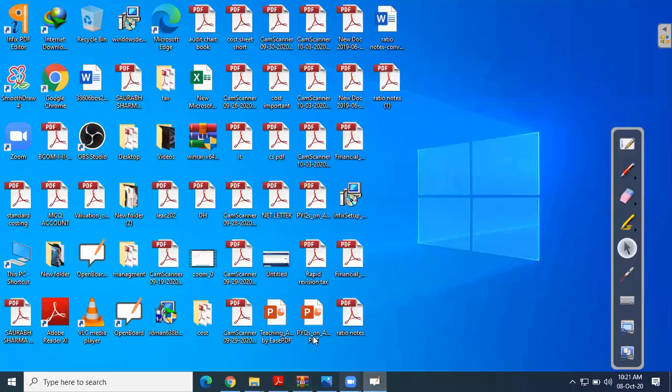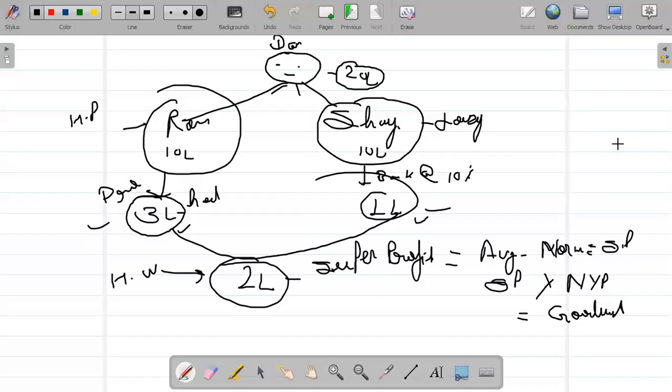Let's revise it quickly. What is the super profit? Super profit is average profit minus normal profit. It means average profit over and above the normal profit is super profit, and the super profit into number of years purchase is goodwill. Okay, guys. I hope you all understand.